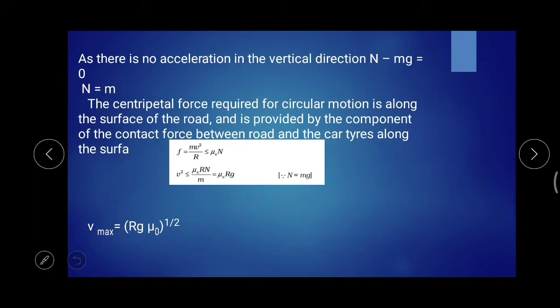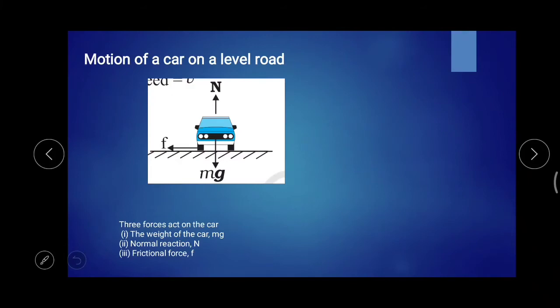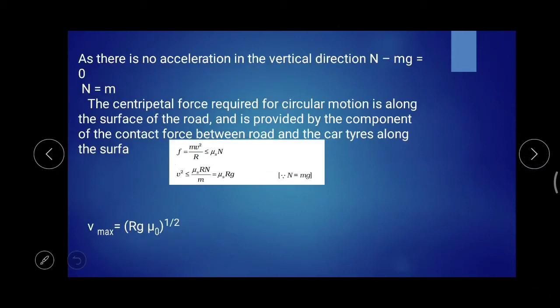In this case the acceleration is only acting in the horizontal direction. In the vertical direction there is no upward acceleration and no downward acceleration. So the net force acting is equal to 0. So N will be equal to mg, or we can say N minus mg is equal to 0. N is equal to m into g.